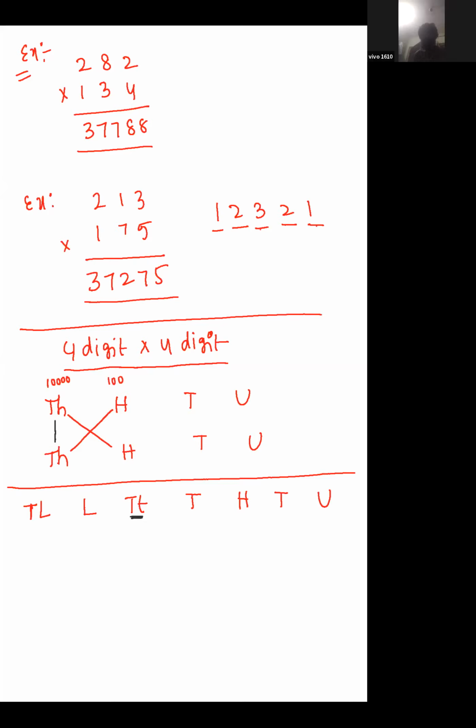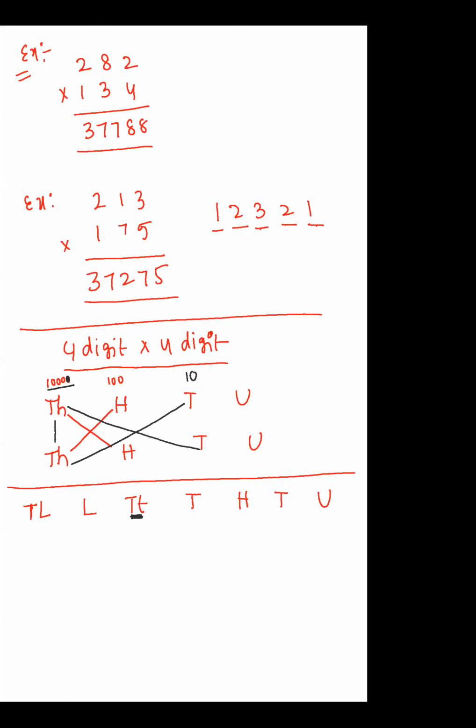Sorry, it is a thousand. Yeah, it is 1,000. If you multiply this 1,000 into 10, then only you will get 10,000. So if you multiply this into this, you are getting 10,000, and 100 into 100, if you multiply, you are getting 10,000. So these three combinations are added and written in the place of 10,000. Is it clear?